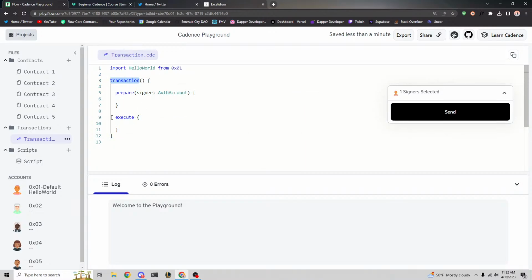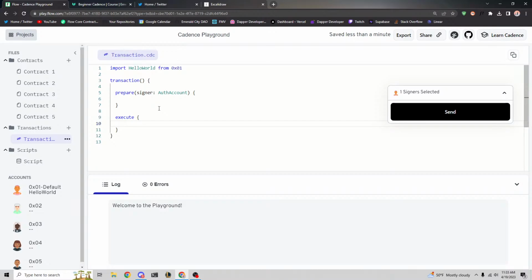You put the transaction keyword, you put your parameters in here. We're not going to have any at the moment. And then there's two phases. There's prepare and there's execute. I'm actually going to completely ignore prepare for now. So if you have any questions about it, don't worry, it's coming. But just ignore this for now. We're going to simply focus on execute. So execute is where we put all of the code that we want to perform actions.